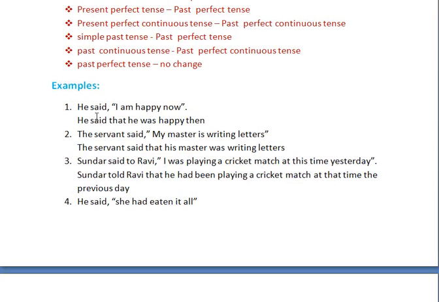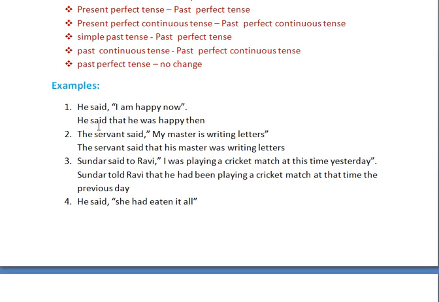See here, he said, "I am happy now." So while you are changing direct speech into indirect speech, you need to concentrate. First you should understand which type the reported speech belongs to. See here, he said, "I am happy now." So "I am happy now" belongs to which type? Simple present tense. So while you are changing into indirect speech, you change the same matter into simple past tense. So how could you change? He said that. I already told you we need to add the conjunction that.